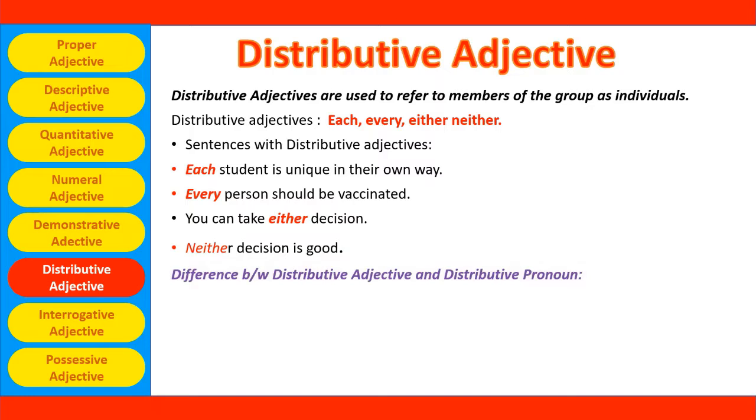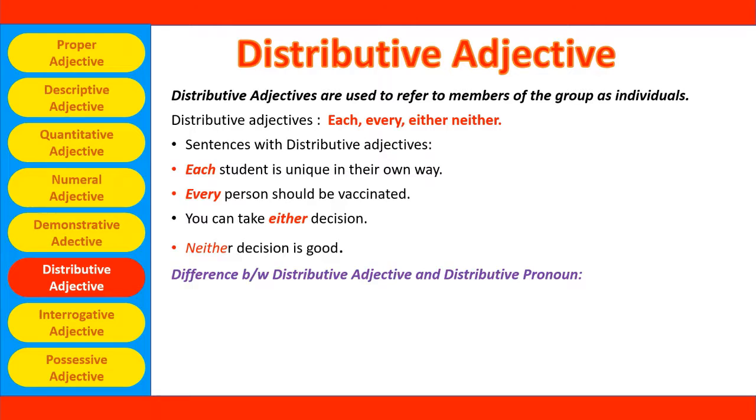Distributive adjective. Distributive adjectives are used to refer to members of a group as individuals. So they refer to each and every member of a group in an individual way. So distributive adjectives are each, every, either, neither. Let's see some example sentences with distributive adjectives. Each student is unique in their own way. Here each is a distributive adjective pointing towards each and every student in a group.